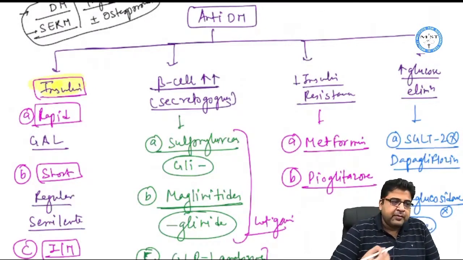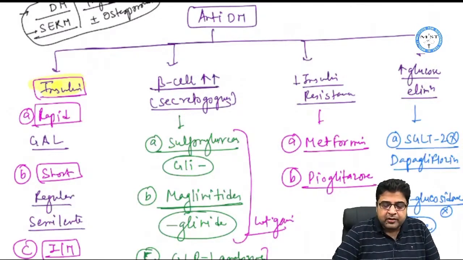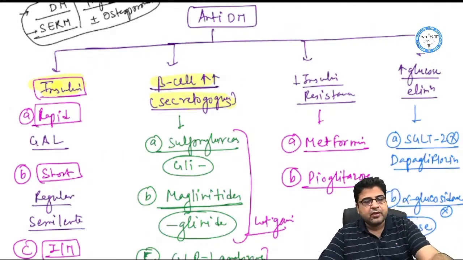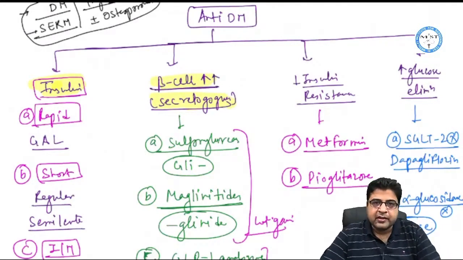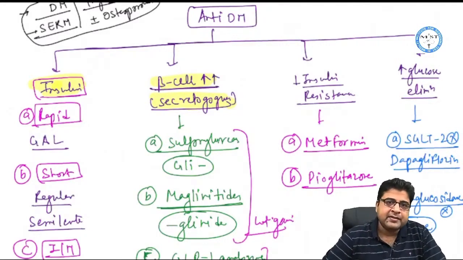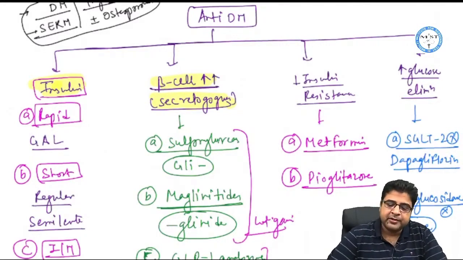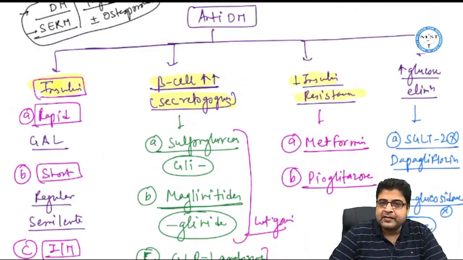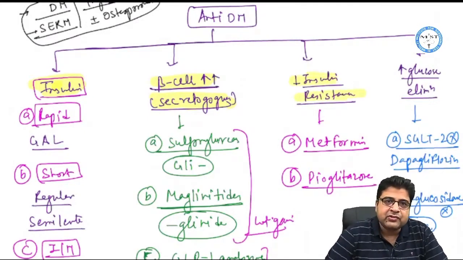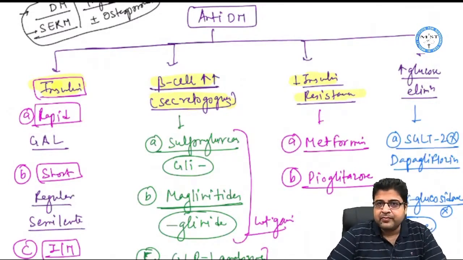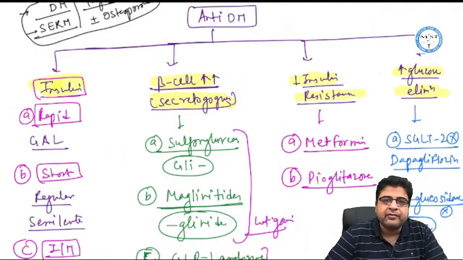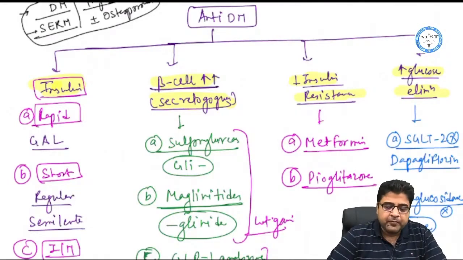So for the treatment of diabetes we can use insulin as one of the drugs. Number 2, we can give the medicines which can stimulate the beta cells and can increase the secretion of insulin. Number 3, we can give the medicines which can reduce the insulin resistance. And the 4th, the medicines which can increase glucose elimination from the body.